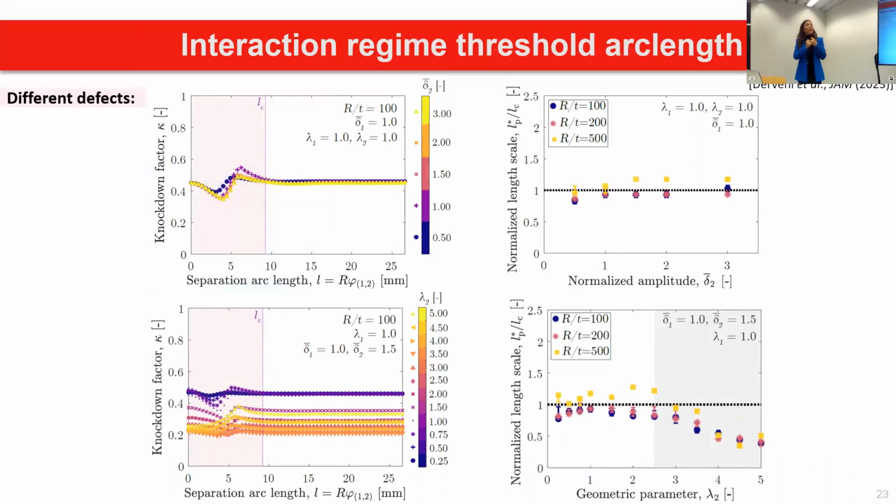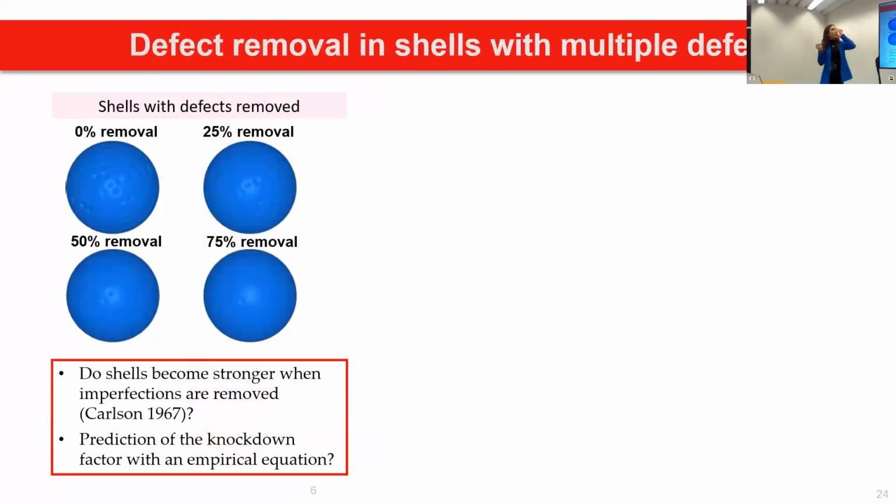And now what's left? This is my ongoing work, and I have one more slide, so we should be done fast, I think. What we want to see right now is what's happening when the strongest defect governs the behavior. So the idea that we have now, and this is what I'm working on, is that we go back to the case that we have multiple defects. So let's say we have 80 here. Then we systematically remove defects from the strongest to the less strong. So 0, 10, 20, 25% until we have like 90% of defects removed.